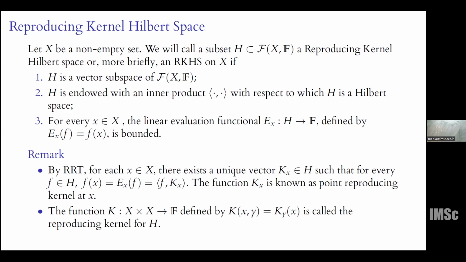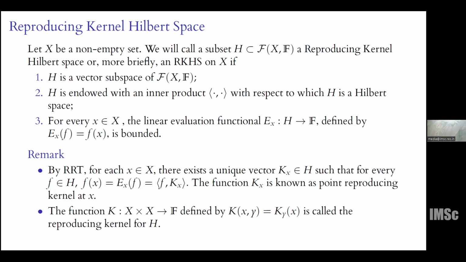So first of all, it is a vector subspace of this collection. Then we put an inner product on it so that it is a Hilbert space. And the very important property is that for each x coming from this capital X, the evaluation functional Ex, which takes f to f of x, is a bounded linear functional. Now, since we are in a Hilbert space and the functional is bounded, the Riesz representation theorem says that we have a representative in H, which we denote by Kx, such that the action of Ex on f can be given by the inner product of f with Kx.